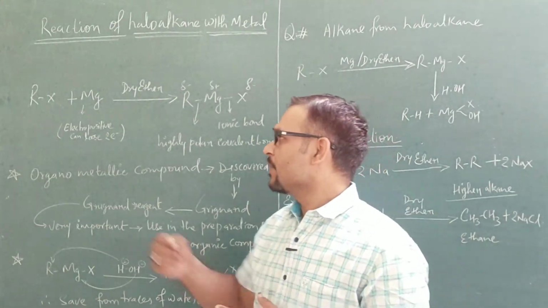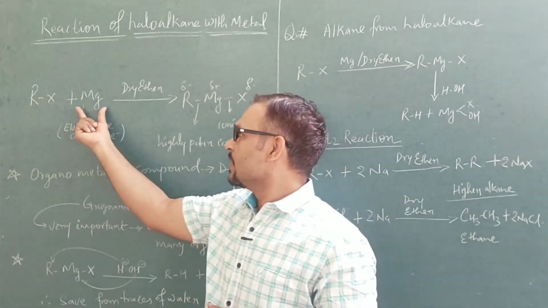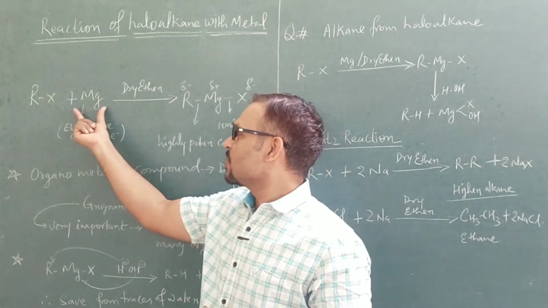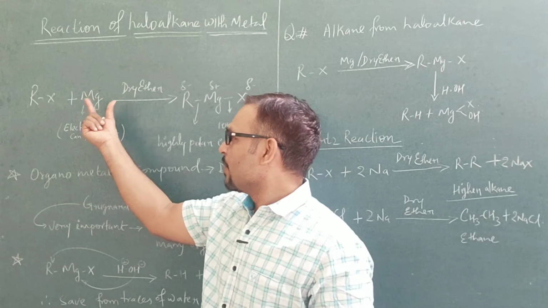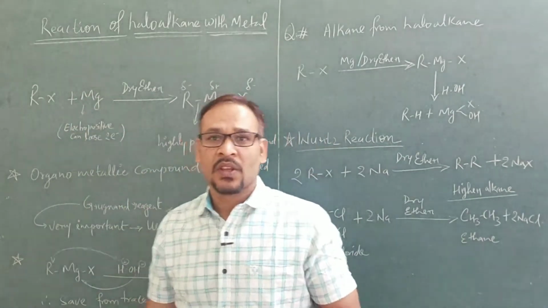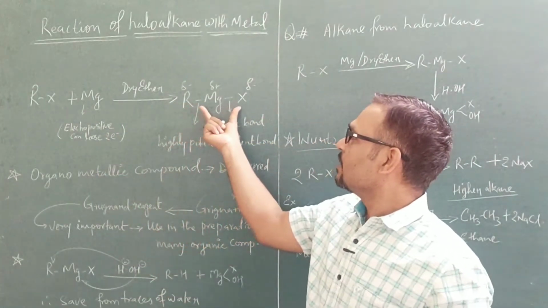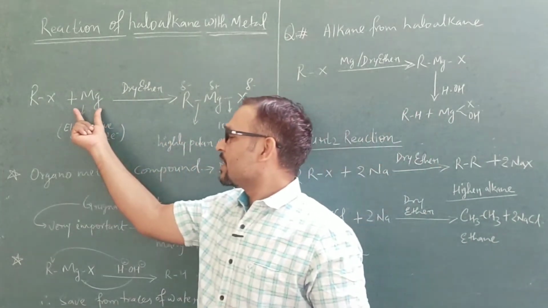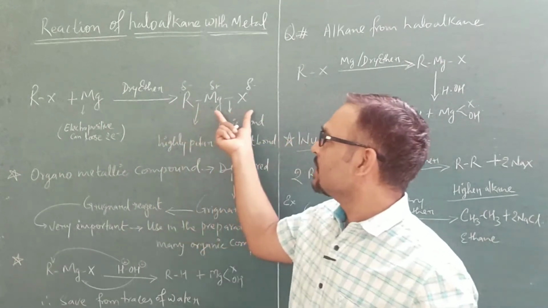Here we have haloalkane RX, and we react it with magnesium in the presence of dry ether. Magnesium is a very reactive metal and can lose 2 electrons easily. So what will happen? We get the RMgX compound. When magnesium metal reacts with haloalkane in the presence of dry ether, we get the RMgX compound.